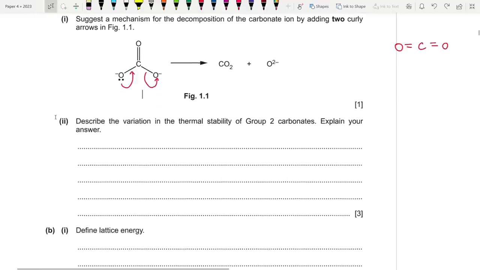So describe the variation in the thermal stability of group 2 carbonates. Okay. So we know that the thermal stability, what does it do? Increases, right? The thermal stability increases down the group.